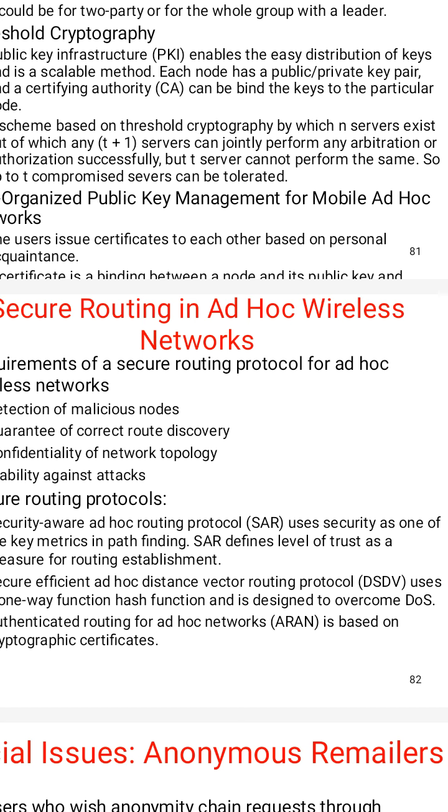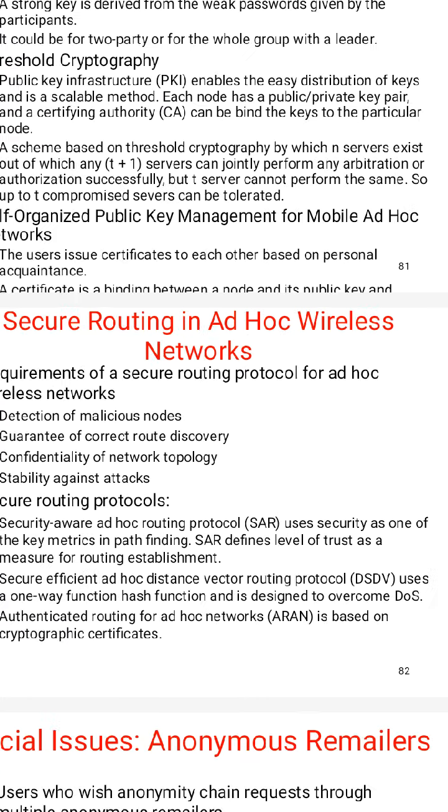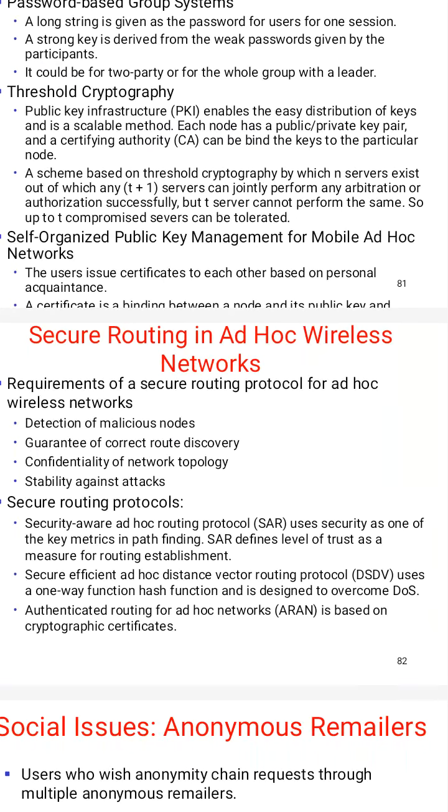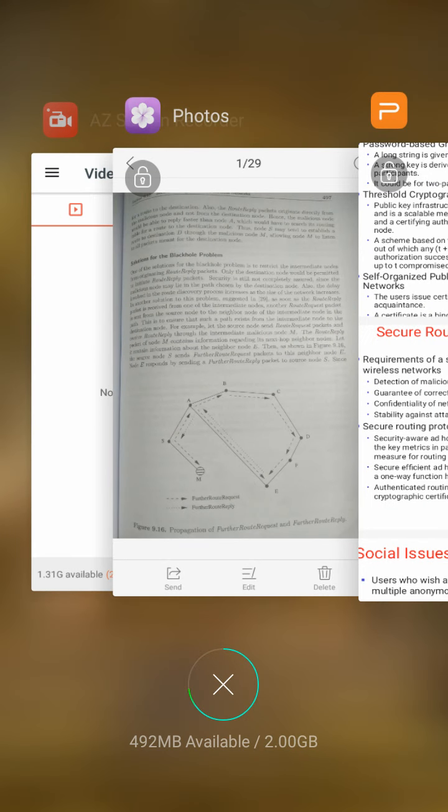Suppose the packet goes to a particular path. Is this path a secure path or not? If it is a secure path, then it transfers the data. If the path is not secure, then the data should not be transferred on that path. So this is the main intention for these protocols. Here the first example is the security aware ad hoc routing protocol. So go to the diagram for this protocol.